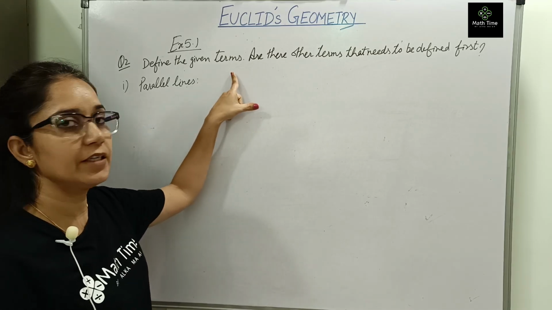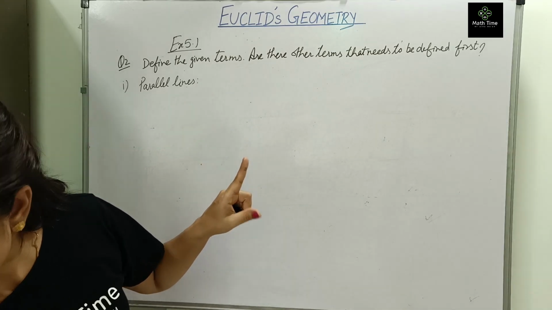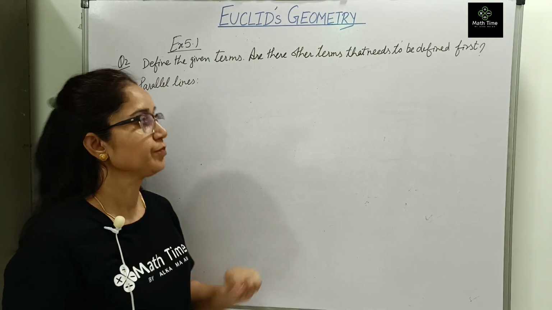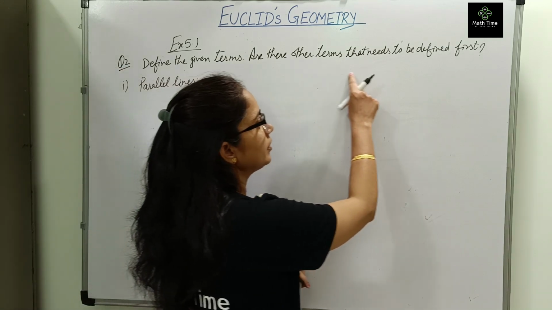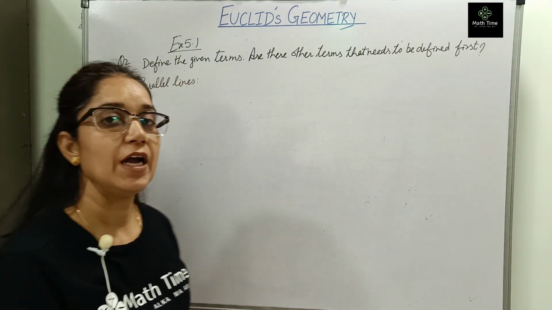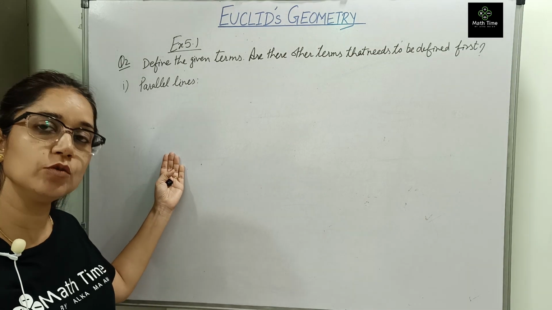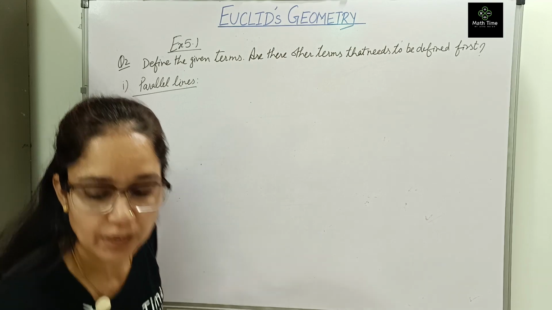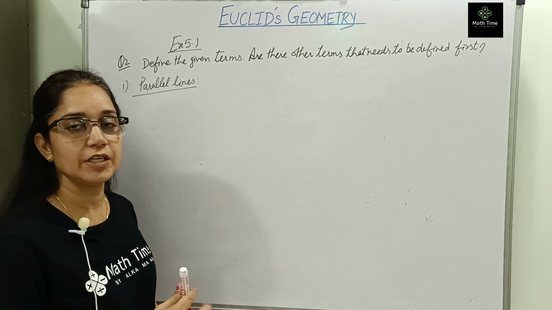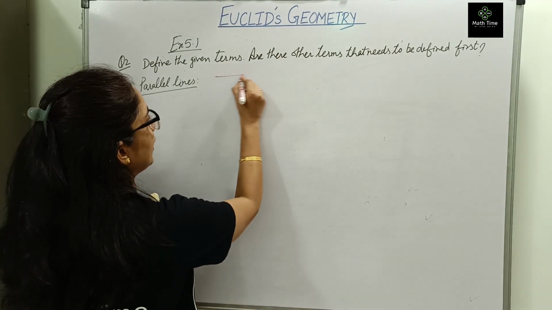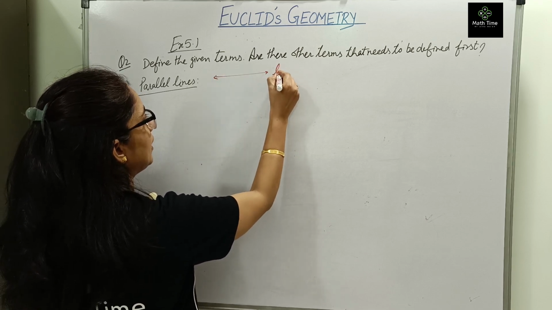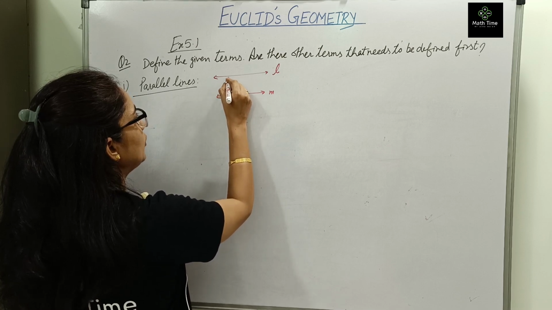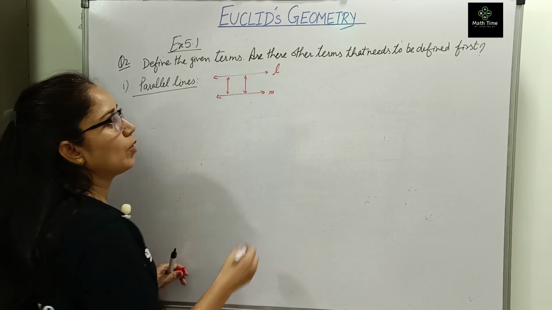Number 2, define the terms. There are some terms given to you, approximately 5, and you have to define them along with the figure. Also you have to tell, are there other terms that need to be defined first? While defining the given things, do you need to know other things also? So the first thing is parallel lines. It is asking us what are parallel lines. So first you have to draw parallel lines. This is line L and this is line M. They should be equidistant, with no common point between them.